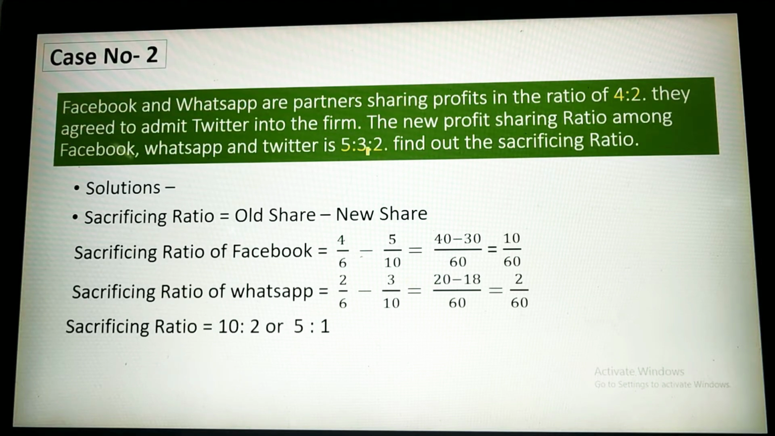Their new ratio for WhatsApp is 3/10. So 3/10 will become, after calculation, you will find 2/60. So the sacrificing ratio is 10:2, or you can also make it simple like 5:1. See, if you add both sacrificing shares, 10/60 plus 2/60, it will become equal to the Twitter share, 2/10.